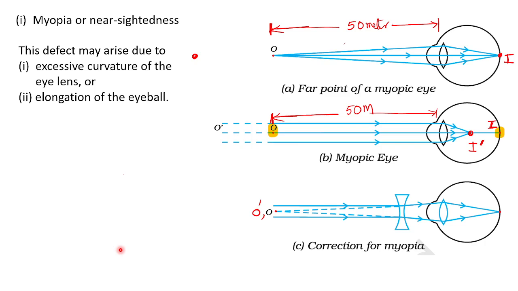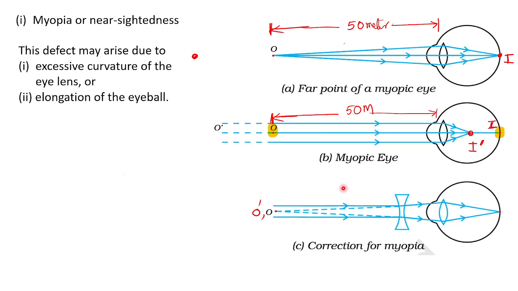Okay, I will repeat, don't worry. All of you please listen. That is the reason: the excessive thickness is the main reason. So the bending of the light is too large, and I dash does not fall on the retina.